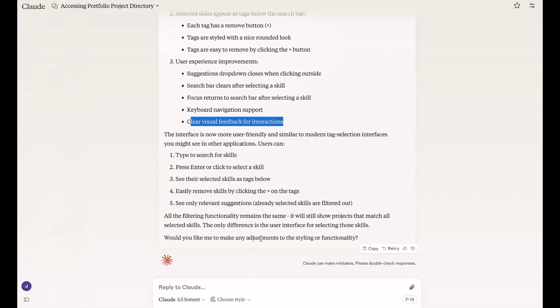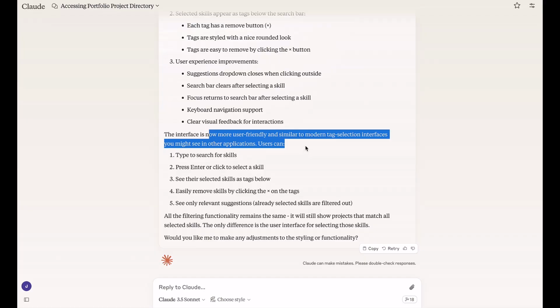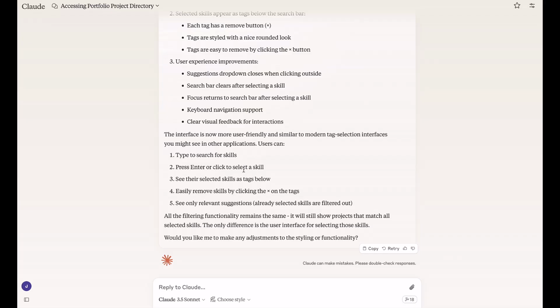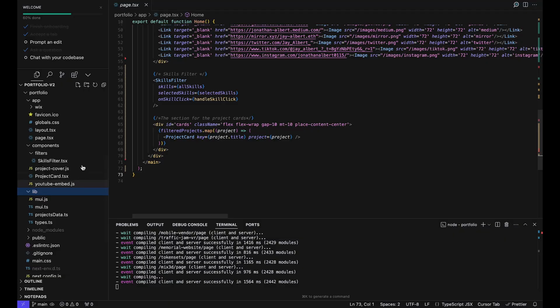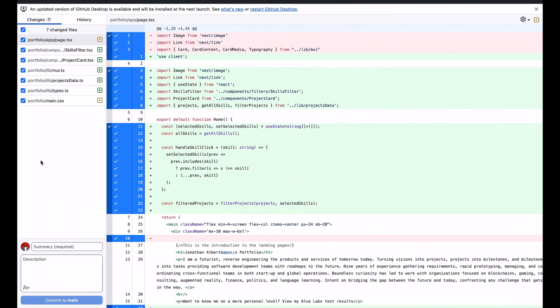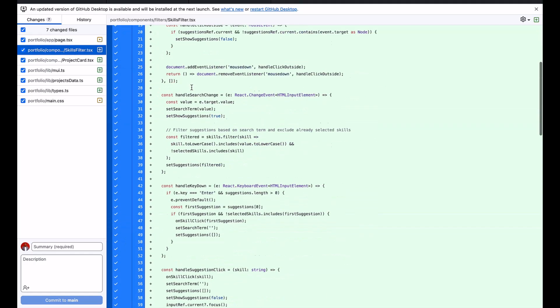It kind of closed this off, so that means it actually did it. Let's see, the interface is now user-friendly and similar to modern tag selection interfaces you might see in other applications. Cool, so it's following best practices, essentially. All right, yada, yada, yada. There were some changes to my code. I can also look at my GitHub repo and see what changes were made here. It was made to the skills filter.